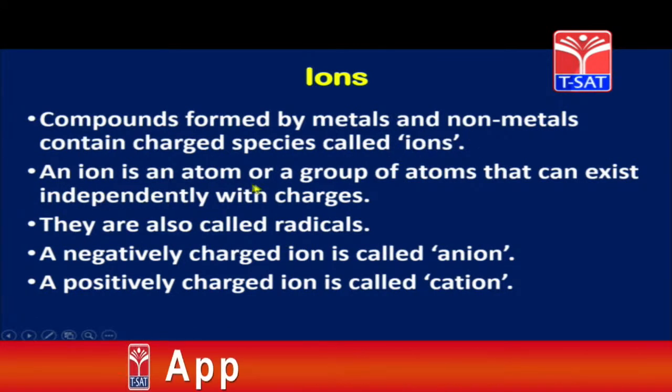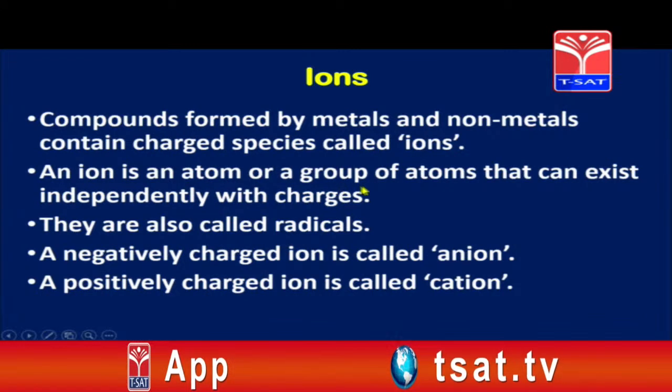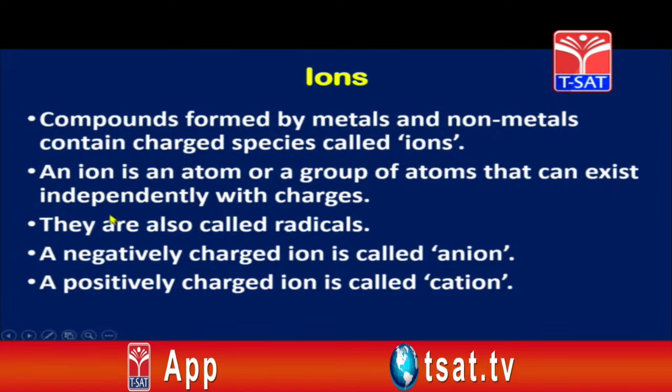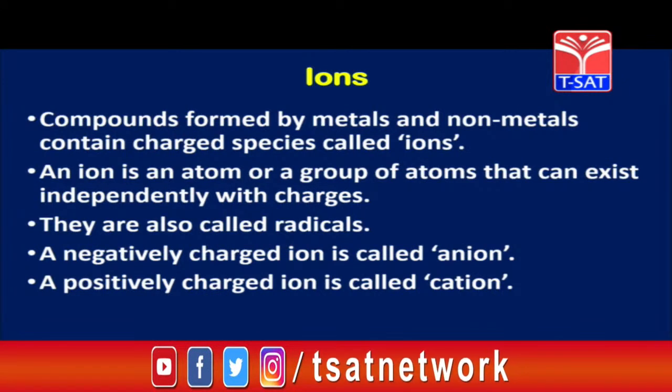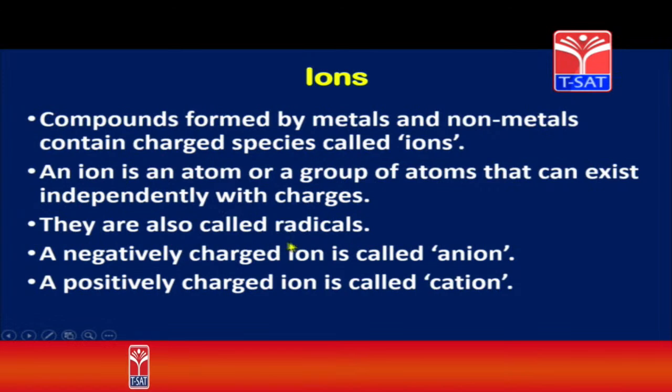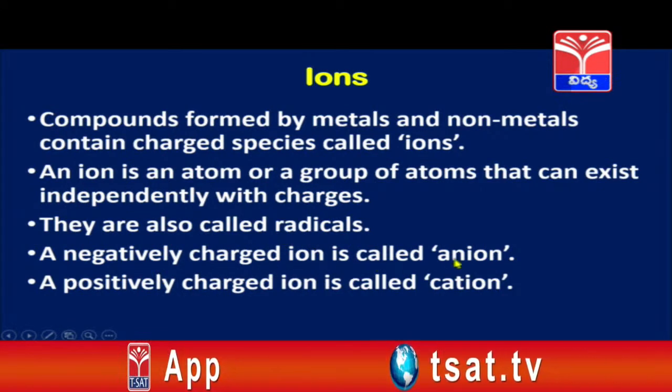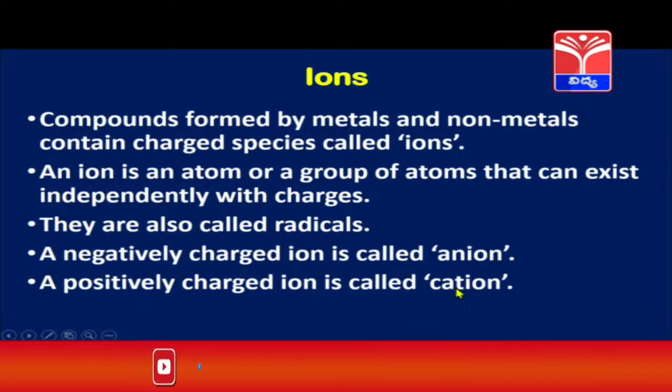An ion is an atom or a group of atoms that can exist independently with charges. So, it is not compulsory, children, that an ion has to be a single atom. An ion can be a group of atoms also. They are also called radicals. So, these charged species called ions are also called what, children? Radicals. A negatively charged ion is called an anion and a positively charged ion is called a cation.